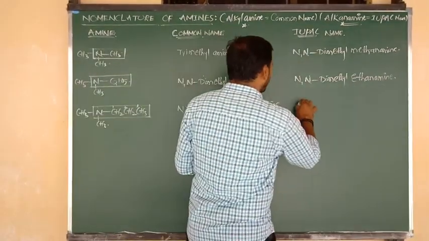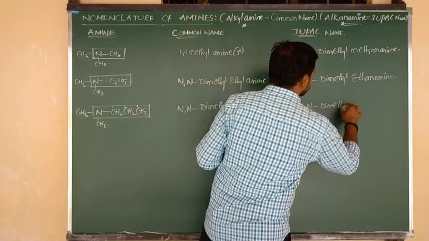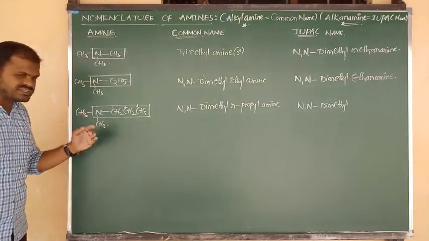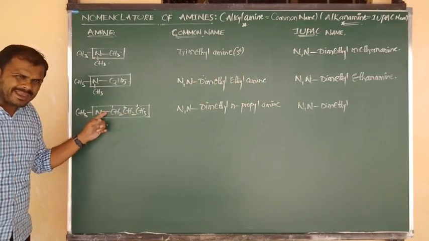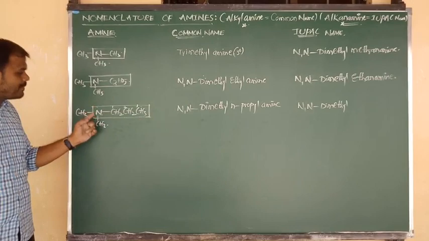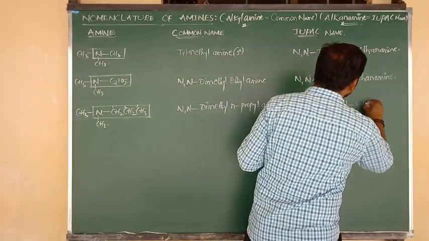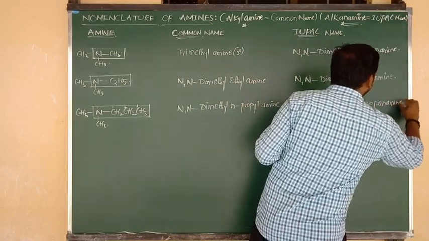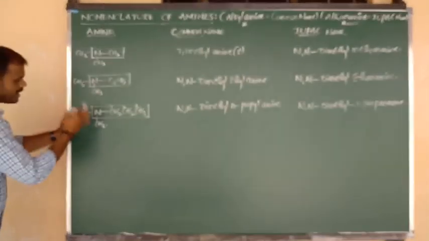So same thing, we have to write like above, N comma N dimethyl. Okay, side chain I have written. 3 carbon is prop, and this is single bond, N. Functional group is nothing but amine. So we can say propanamine, but amine position is 1. So propane 1 amine, and also we can say 1 propanamine. So what is its IUPAC name? N comma N dimethyl 1 propanamine or propane 1 amine.